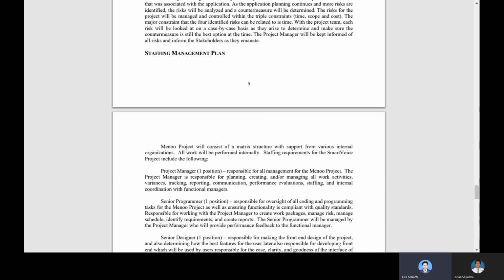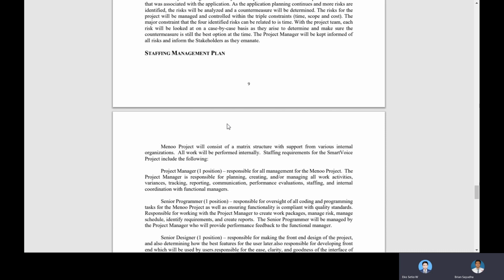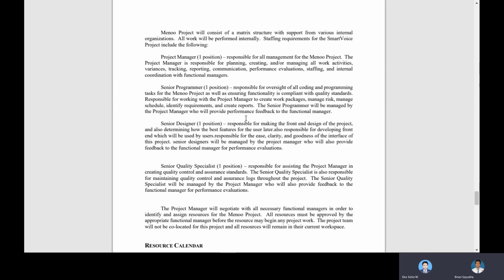Then the staffing management plan will be explained by Brian. Okay, thank you. For the staffing management plan, this consists of the structure to support various internal organizations. So this is the staffing management plan.